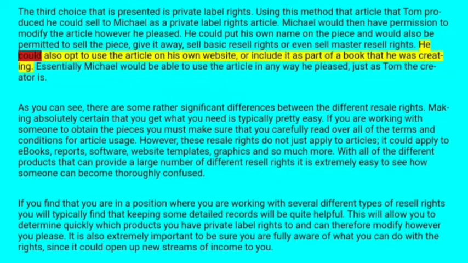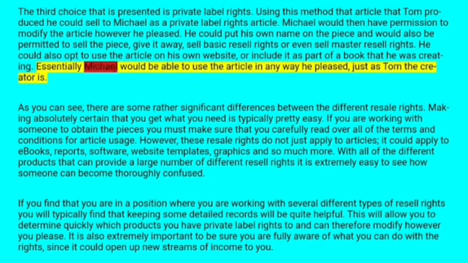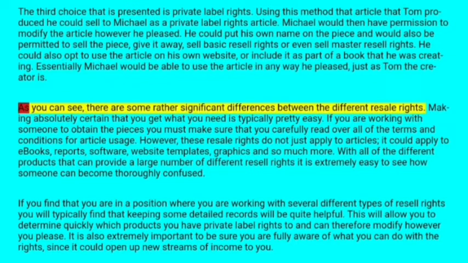He could also put the article to use on his own website or include it as part of a book that he was creating. Essentially, Michael would be able to use the article in any way he pleases, just as Tom, the creator, is. As you see, there are some rather significant differences between the different resale rights.